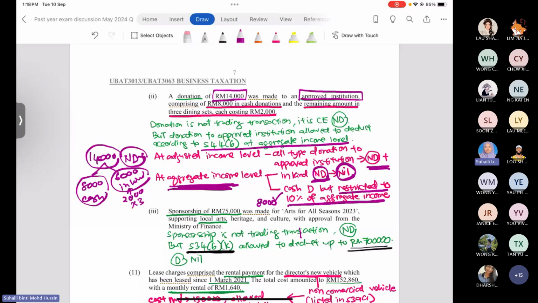How much did the company make the sponsorship? 75,000 ringgit. How much is the limit? 700,000 ringgit. Is the amount allowed for deduction? Yes, totally allowed for deduction, because you only sponsor 75,000 ringgit. The limitation is up to 700,000 ringgit. So all the amount that you sponsor to the arts for all season 2023 is allowed for the deduction. So at the adjusted business income level, the amount is recorded as nil to represent that no further adjustment is needed, as this amount 75,000 ringgit already appears in the SOCI.